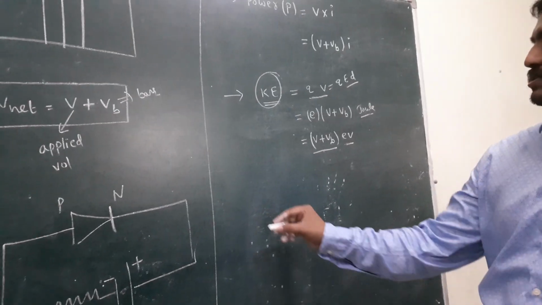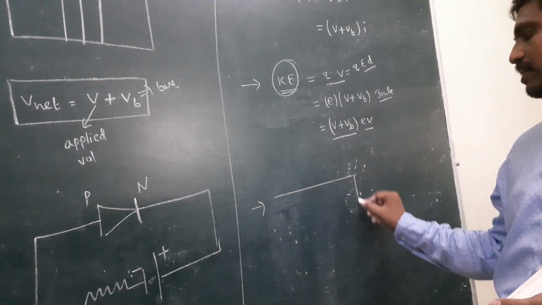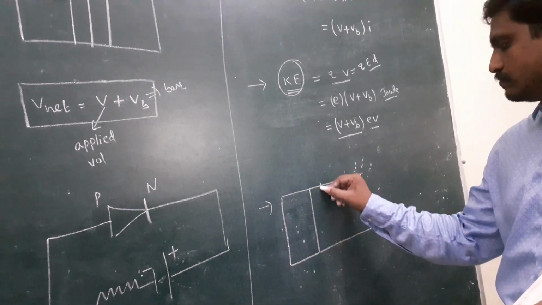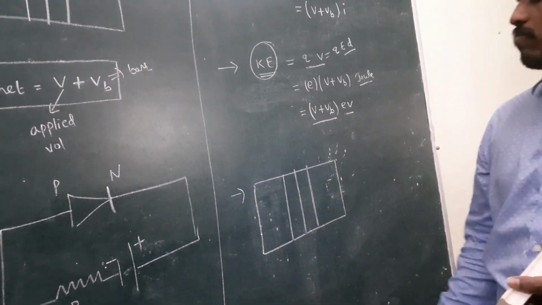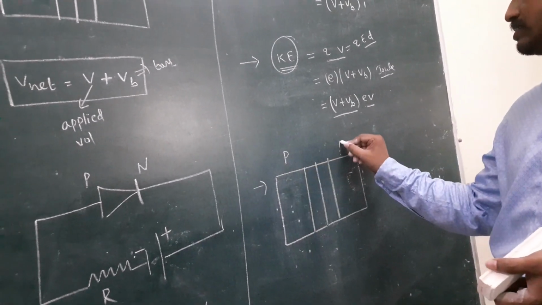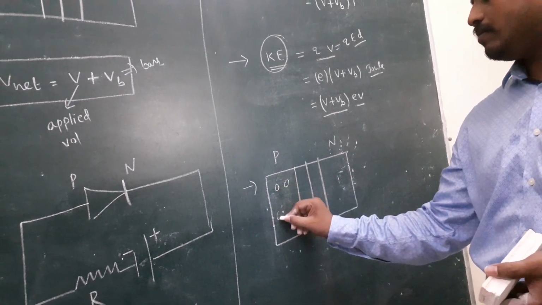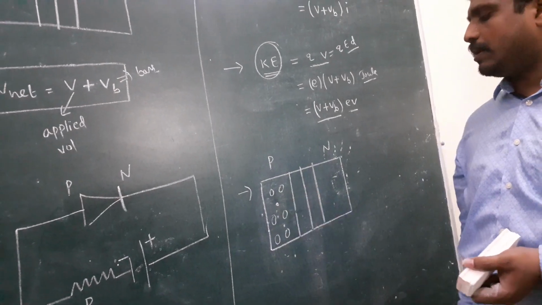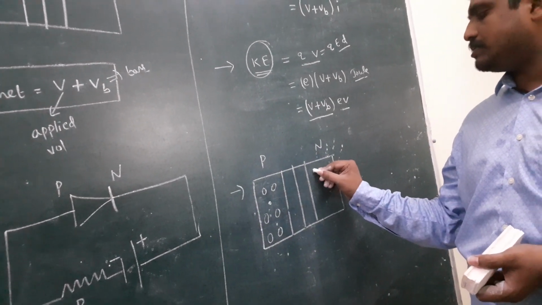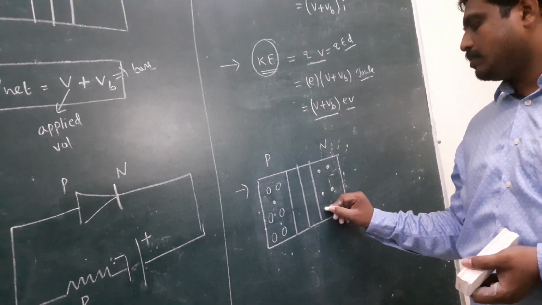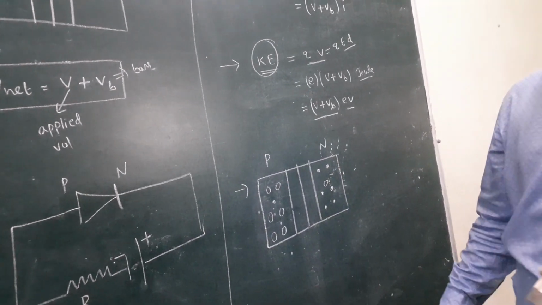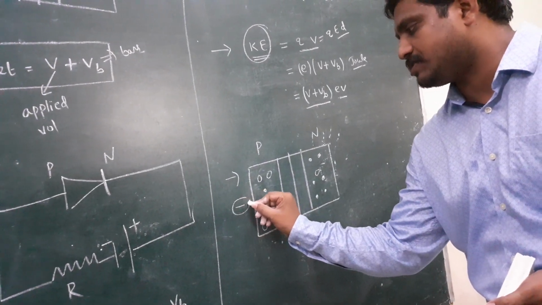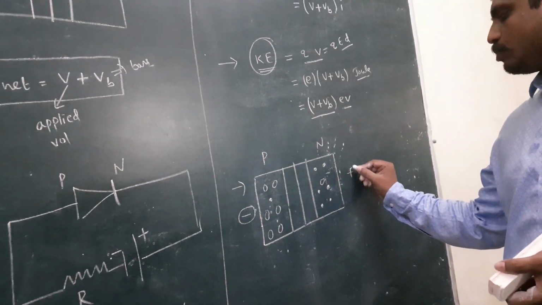Here once again I discuss some directions. Look here. This is the P region. This is the N region. In the P region, the majority is holes and the minority is electrons. In the N region, the majority is electrons and the minority is holes. Suppose it is connected to reverse bias. Reverse bias means P is connected to negative and N is connected to positive.